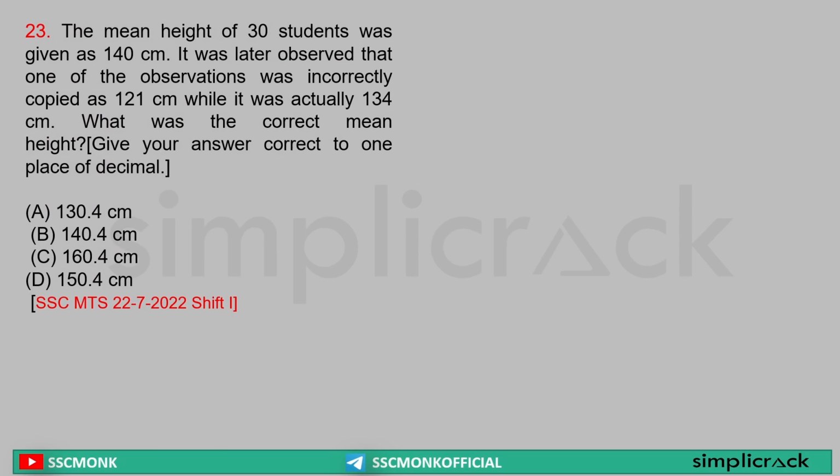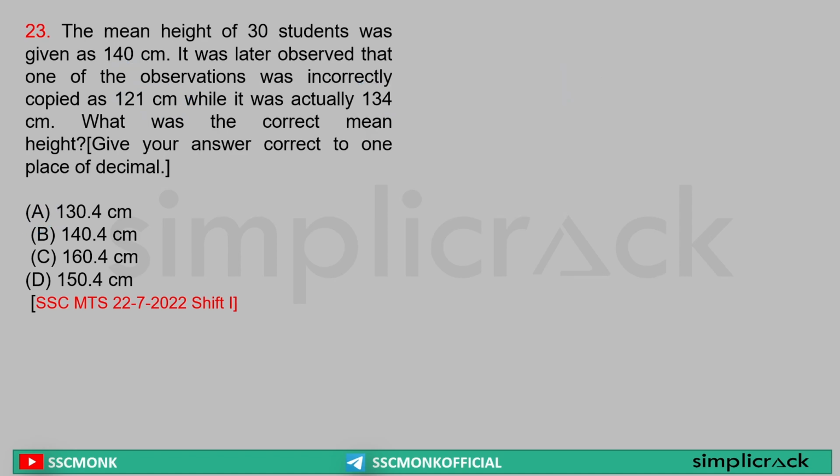Mean height of 30 students was 140. It was later observed that one of the observations was incorrectly copied as 121 centimeter while it was actually 134. Sir, difference 13. The 13 difference will be distributed among 30 students. Sir, this can be approximately said as 0.4. So the new average will be 140 plus 0.4, sorry, I said 130, my bad. Average is 140, so it will be 140.4. Clear? Yes or no? Tell me now.